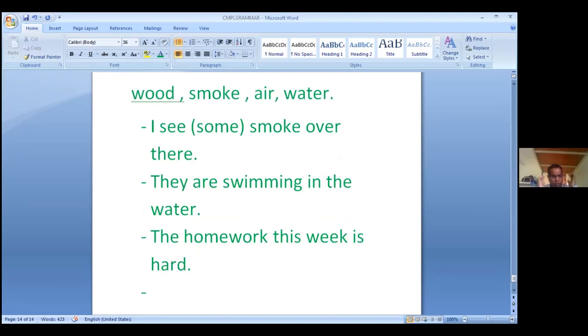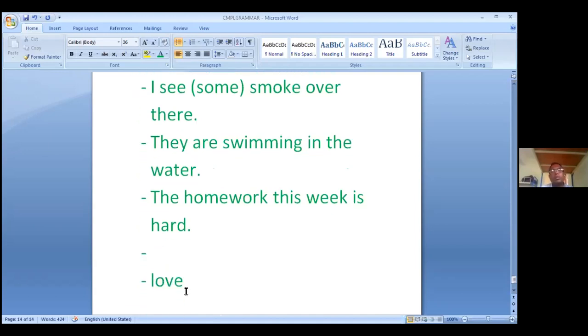For example, a large number of abstract nouns are uncountable. These are usually ideas or attributes or characteristics. For example, love. This is an abstract noun and which is uncountable.